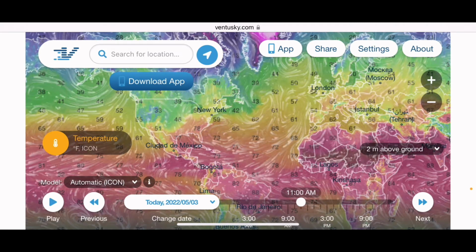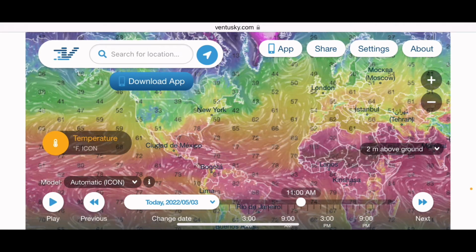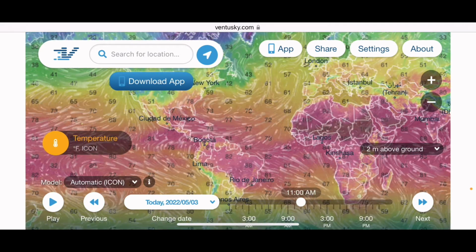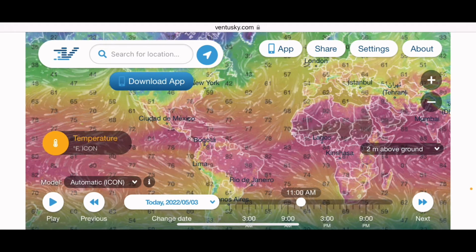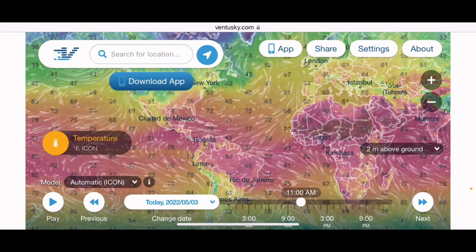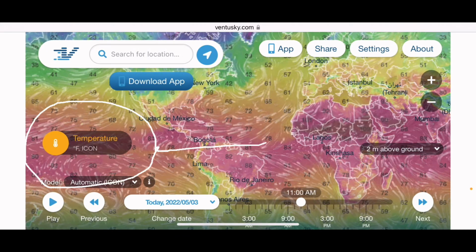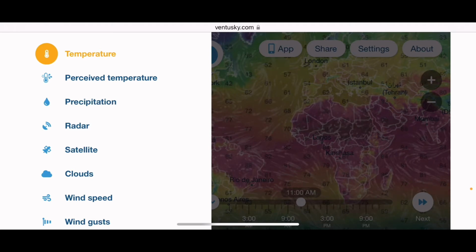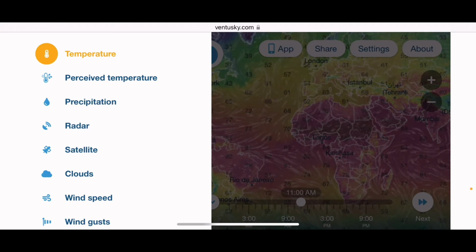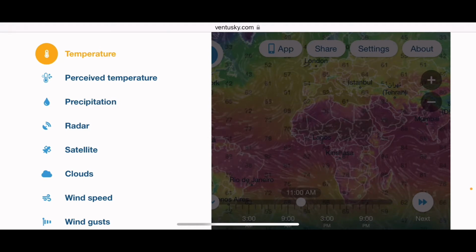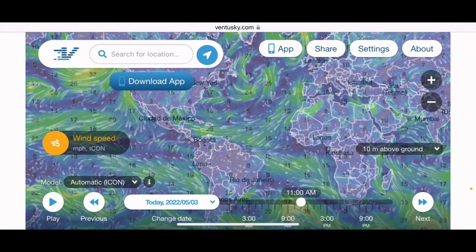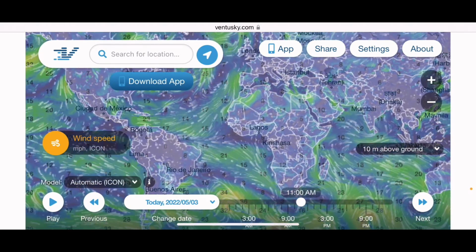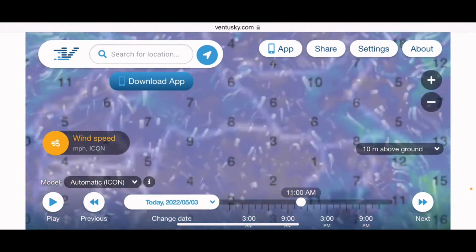Here you have your search bar on the top left. You have all your settings. And here on the left side of the screen, you'll see the orange icon called temperature. If we push this, we can change these to anything we want. You can basically be your own meteorologist here. If you want to know your wind speed, it has the whole entire world of wind speed here. And if you want to zoom in on an area, it tells you exactly.